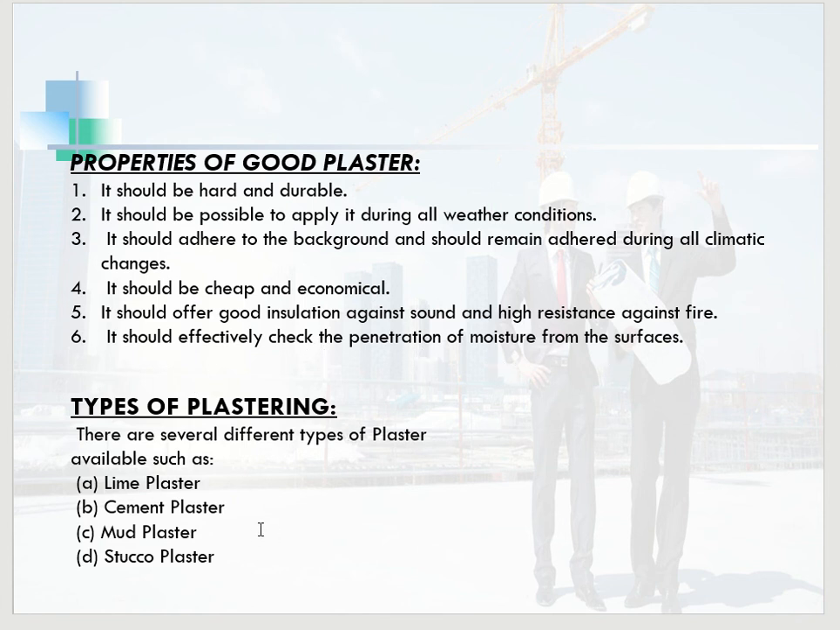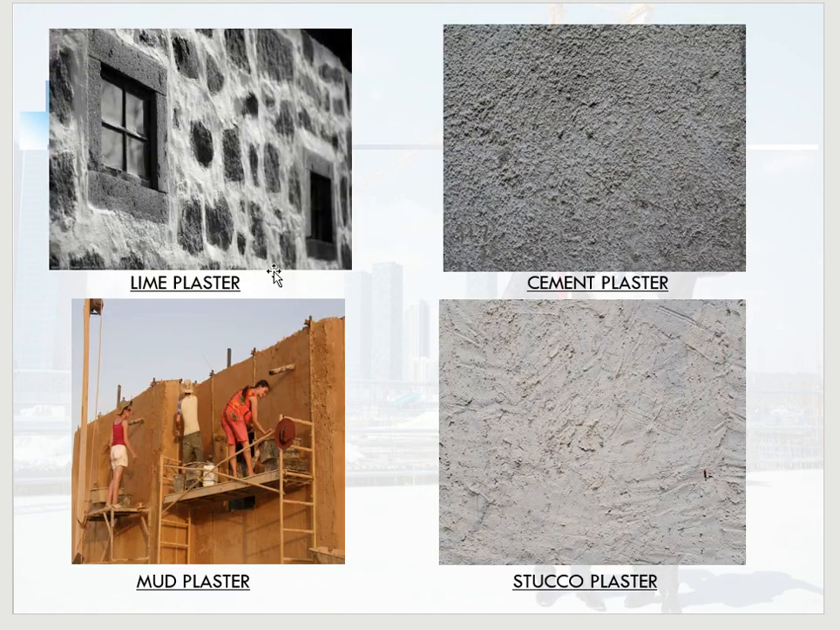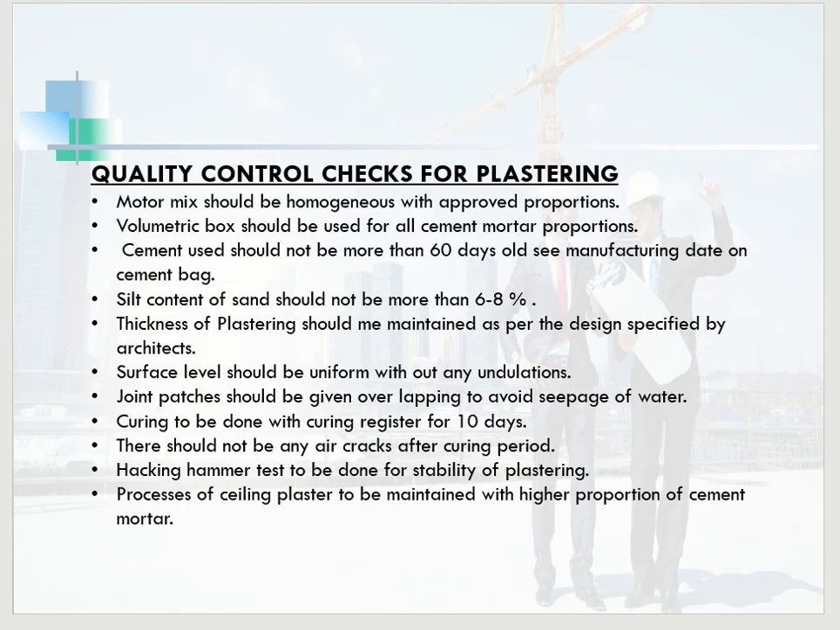And these are the 4 types of plaster: lime plaster, cement plaster, mud plaster and stucco plaster. So these are the images: lime plaster, this is the cement plaster, this is the mud plaster which was usually used in earlier days, and this is the stucco plaster which we use nowadays and which is mostly recommended.